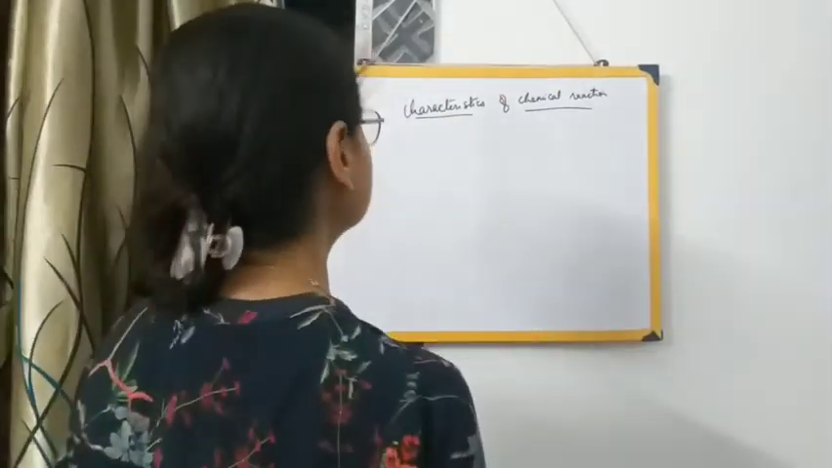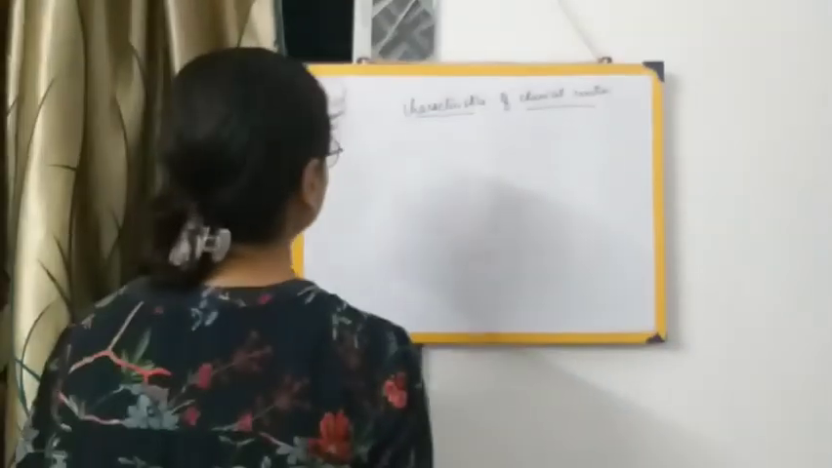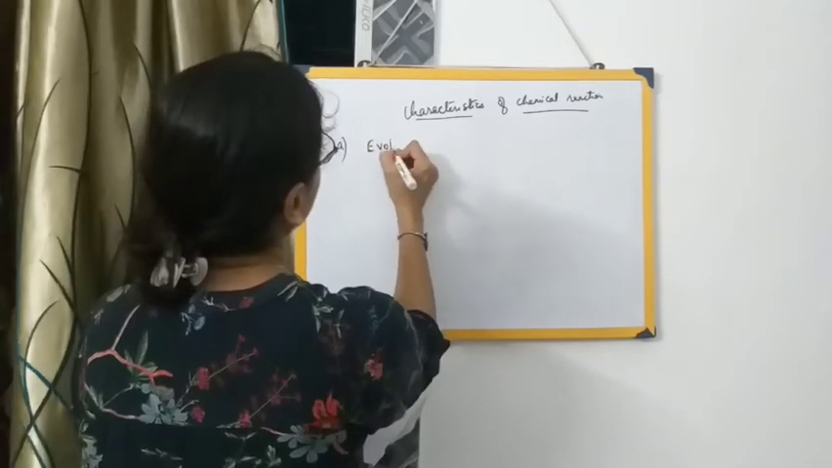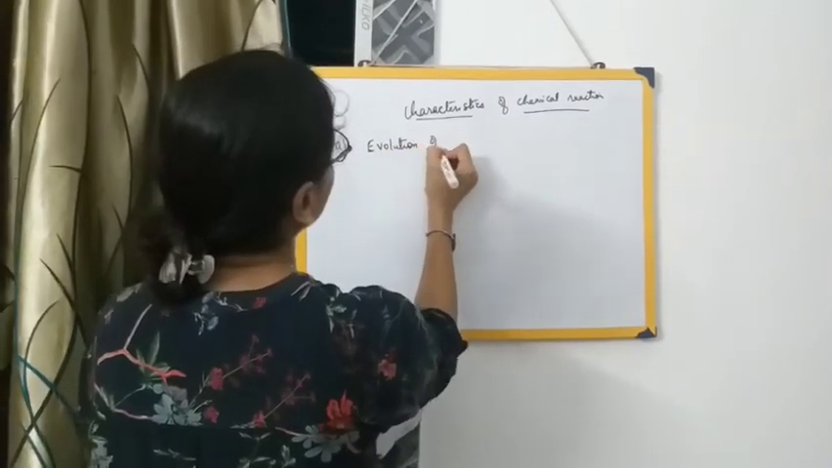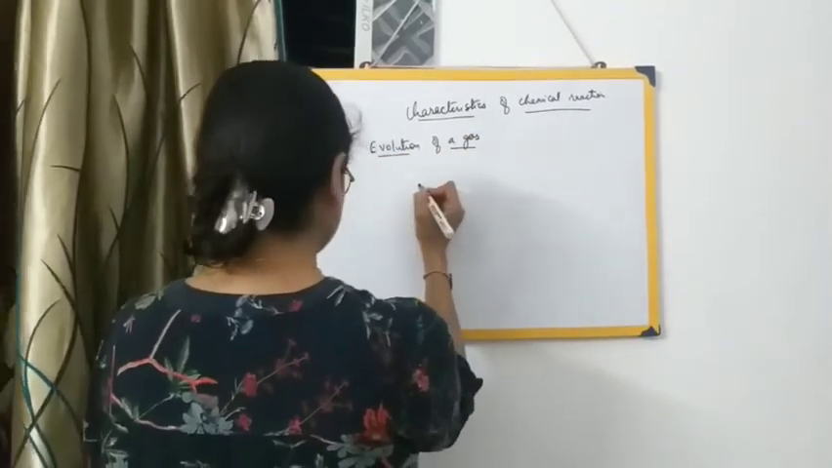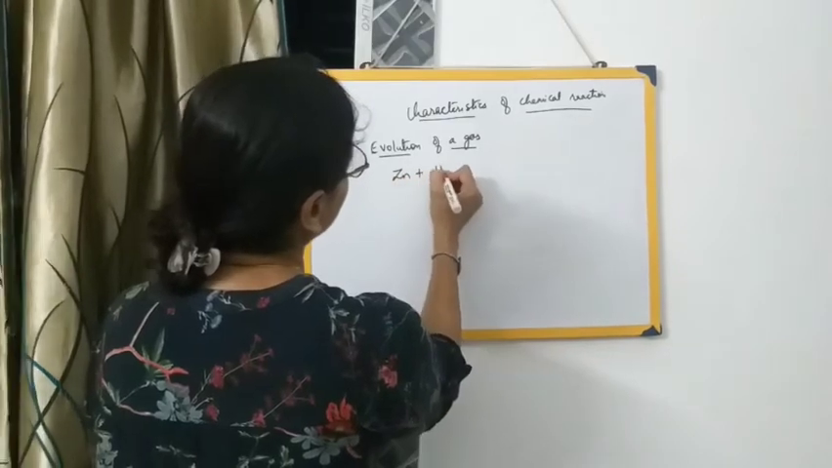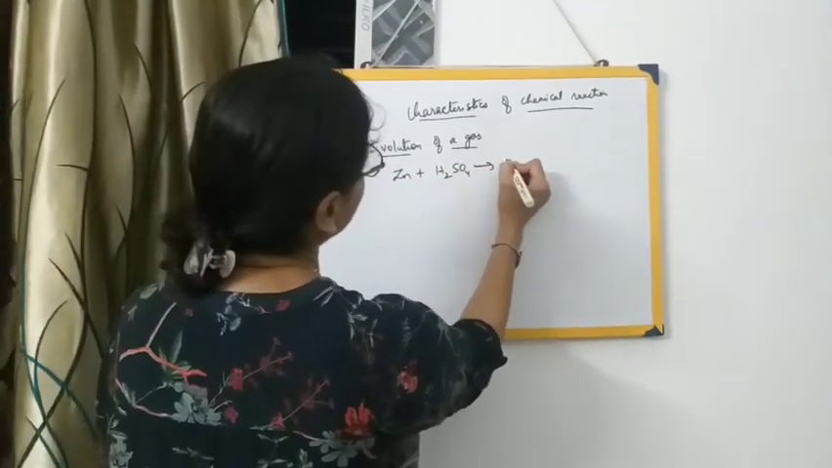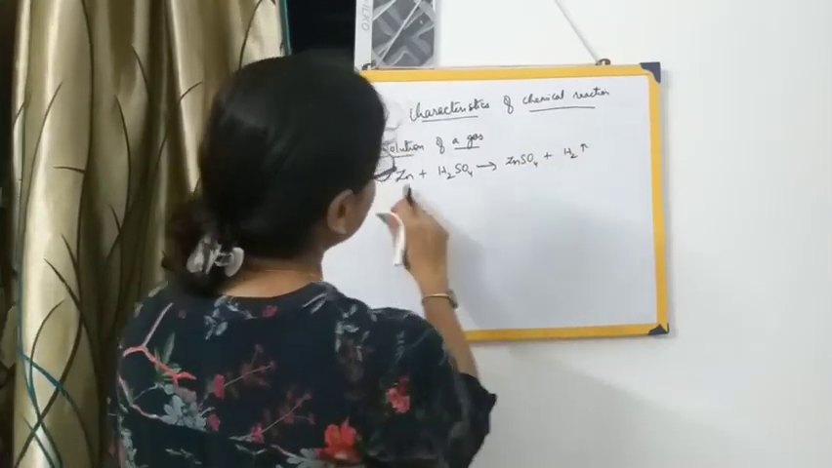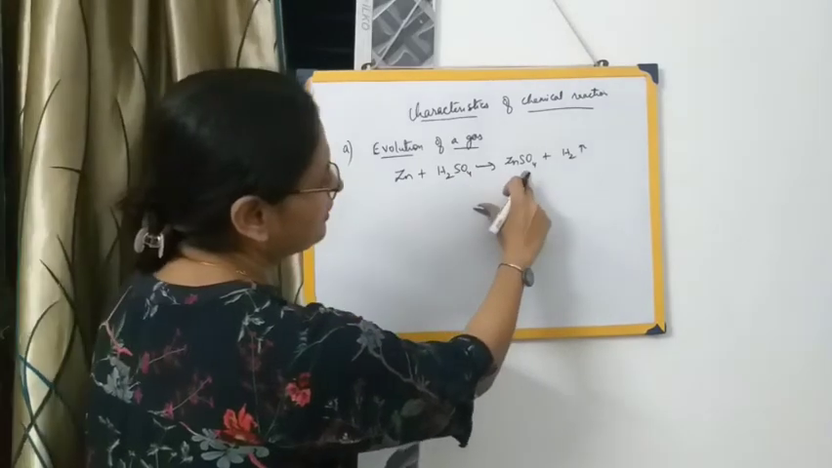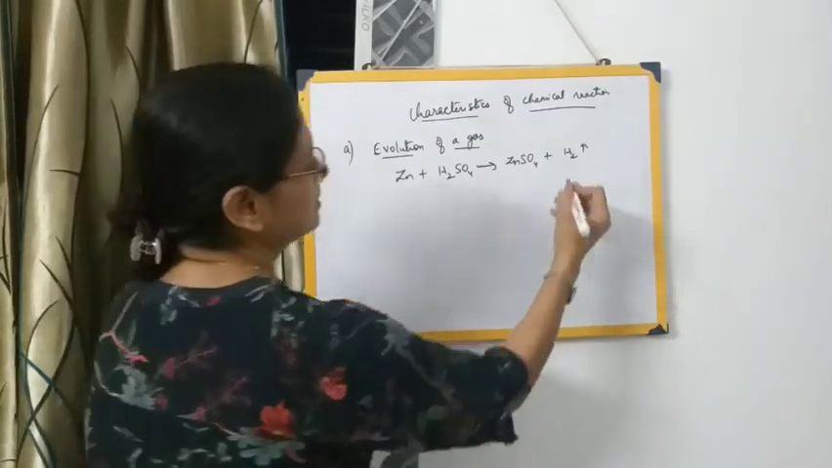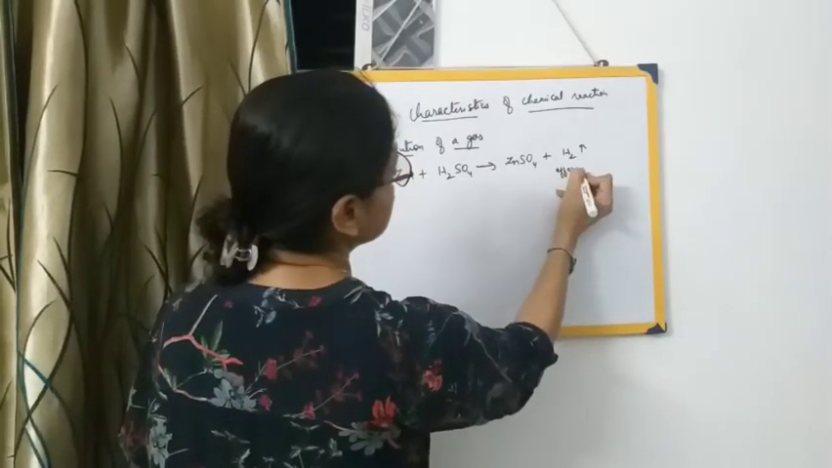Now let's come to those characteristics of a chemical reaction. So first of all, evolution of a gas. Let me give an example, then this will become more clear to you. That is, zinc reacts with sulfuric acid, forming zinc sulfate and hydrogen. So when zinc is reacting with sulfuric acid, zinc sulfate has been formed along with the evolution of hydrogen gas. Hydrogen gas has been evolved. So this will be given off in the form of effervescence.